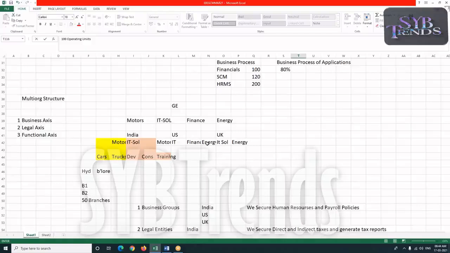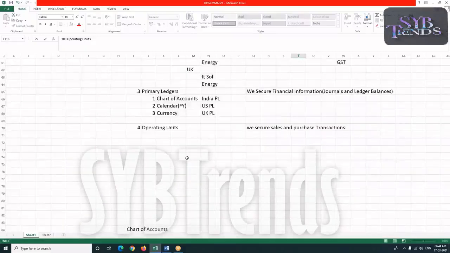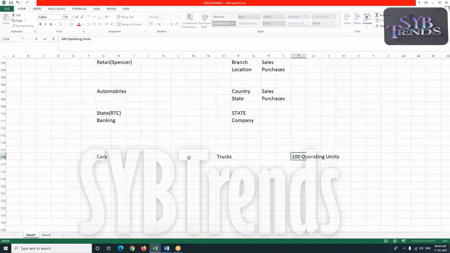Maybe energy, we have different operating units, and finance, we may have different operating units. Like this, according to my client, we have planned a total of how many operating units? 100 operating units. So the sales and purchase transactions of one operating unit should not be visible to another operating unit, right?